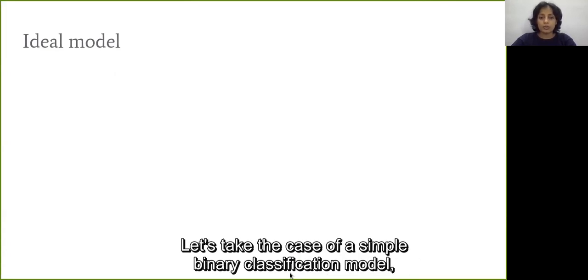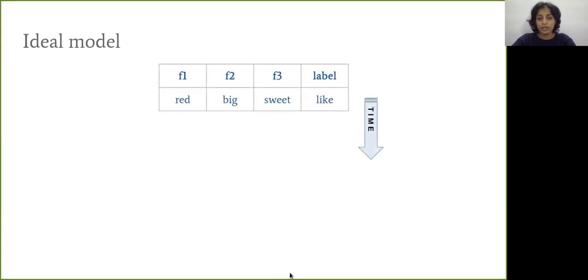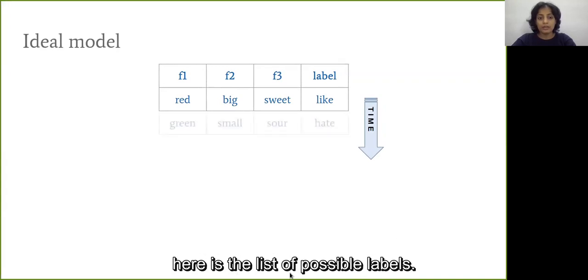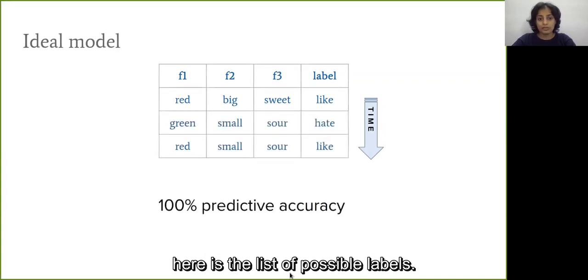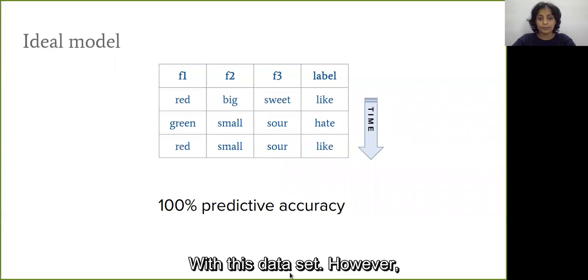Let's take the case of a simple binary classification model with three features and two possible labels, hate and like. When an individual is asked to state preference for apples, here is the list of possible labels. An ideal model in this case can achieve perfect accuracy with this dataset.